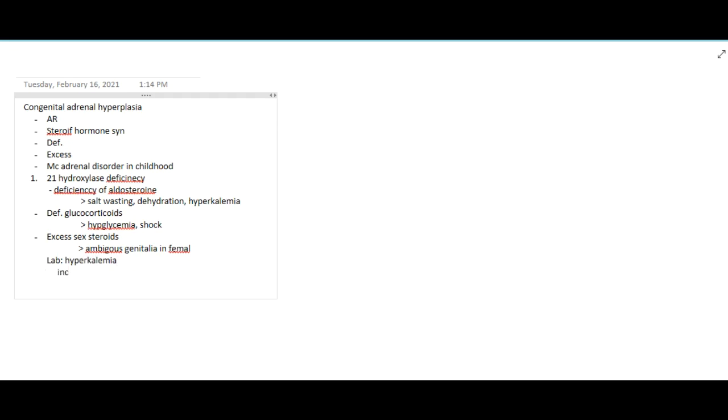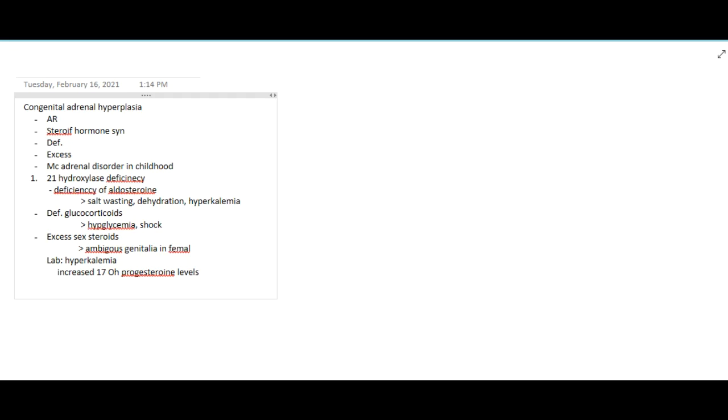and you will see increased 17-hydroxyprogesterone levels because of deficiency of 21 hydroxylase. Normally, 21 hydroxylase helps in conversion of progesterone to deoxycorticosterone, or it helps to convert 17 hydroxyprogesterone to 11 deoxycortisol.